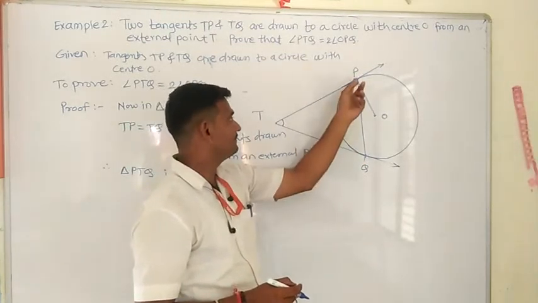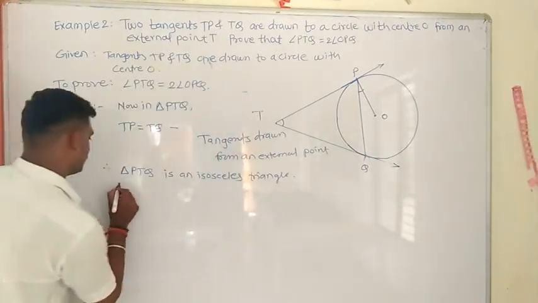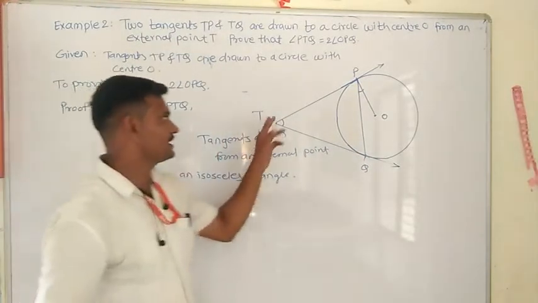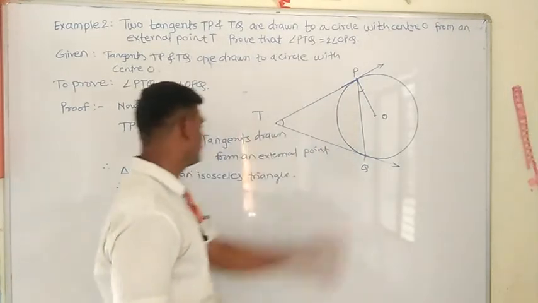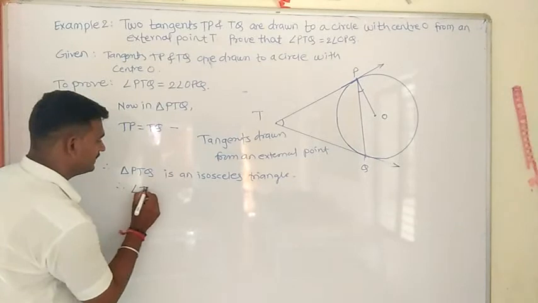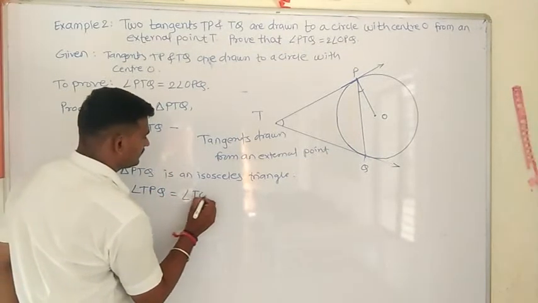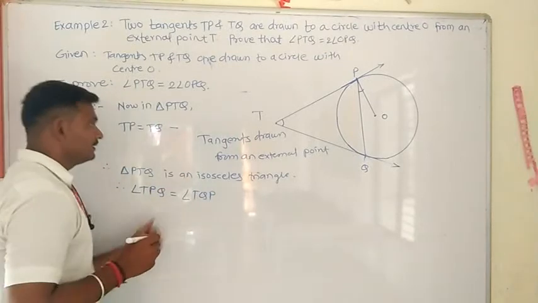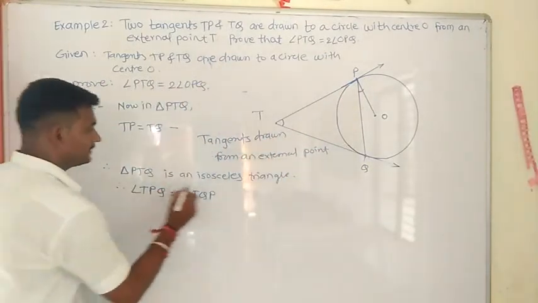Therefore, we can say that triangle PTQ is an isosceles triangle. Therefore, can we say that angle TPQ is equal to angle TQP? Angle P is equal to angle Q. We got here.